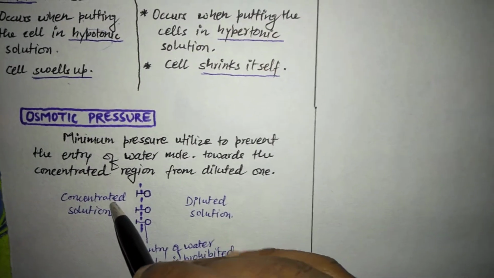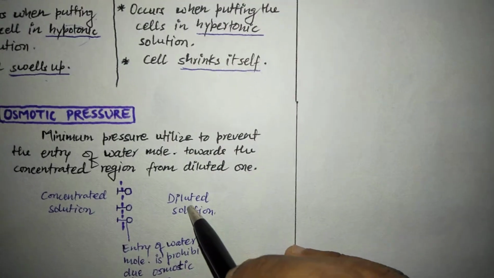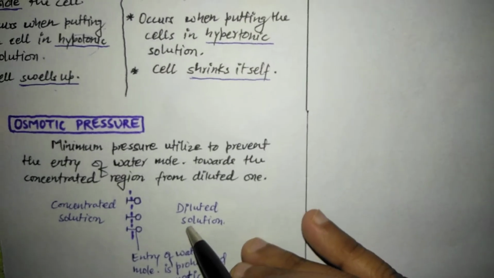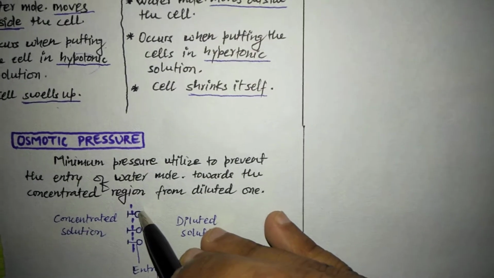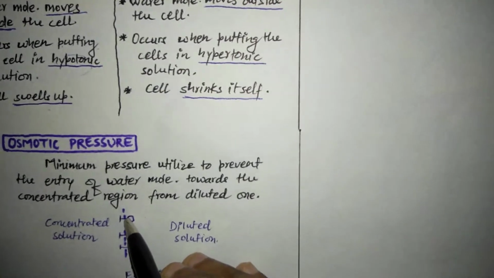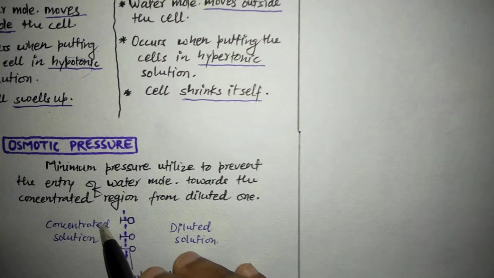Suppose this is the concentrated area, and this is the diluted area. The water molecules on the side of the diluted area have the tendency to move across this membrane towards the concentrated area.